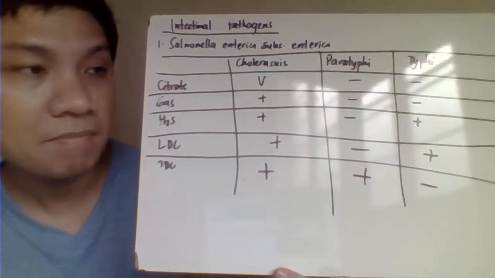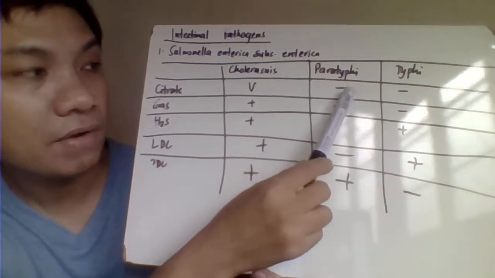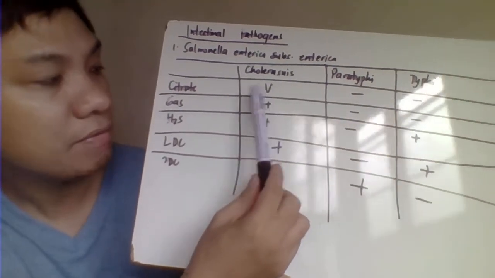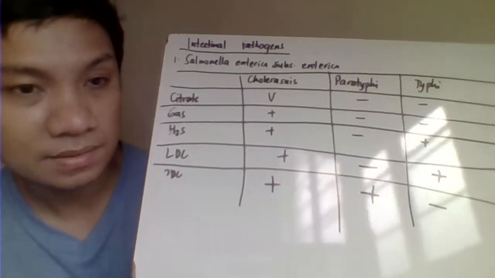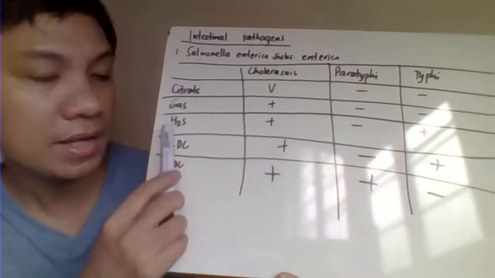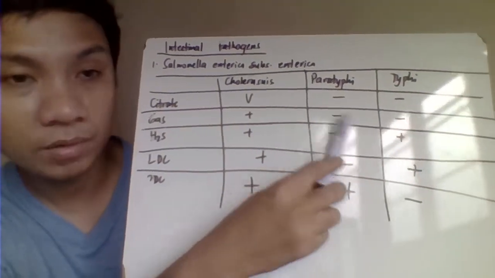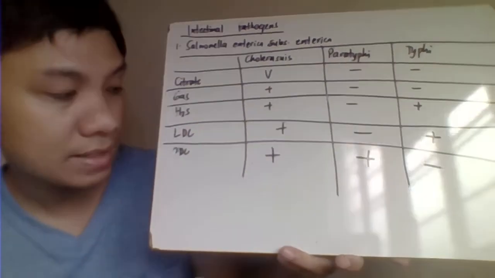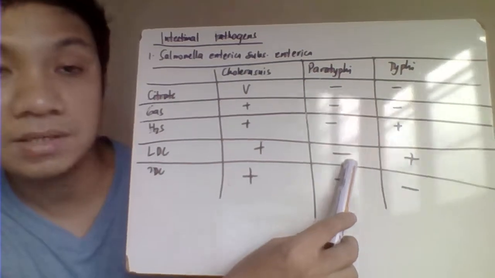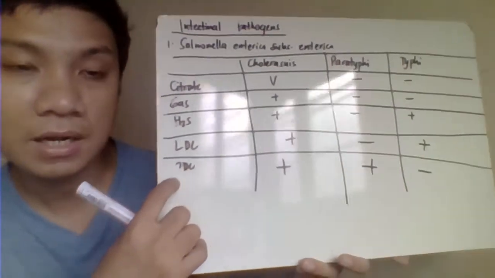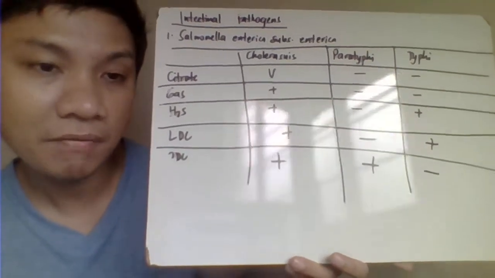So again, they are identified by the following biochemical reactions. So for the citrate, okay, so negative ang ating, most likely ito lang magpa-positive. For the gas, napoproduce lang ng gas natin is your choleraesuis. Okay, for the H2S with your blackening of the colony, all of them are capable of blackening of the colony except ito, wala siyang paratyphi A, wala siyang H2S gas. And lysine decarboxylase also will identify your paratyphi A kasi siya lang ang negative. And ornithine decarboxylase, ang negative lang natin would be your serovar na paratyphi A.